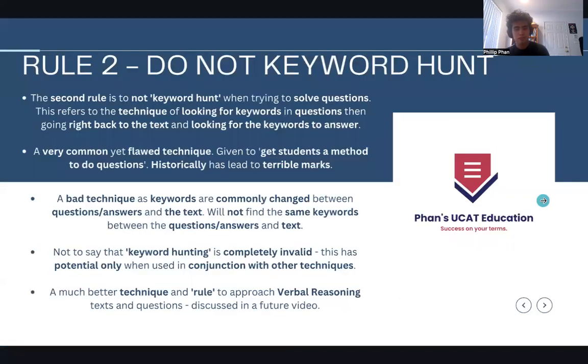Alrighty. So here is another rule, okay? Rule number 2 is do not keyword hunt, okay?